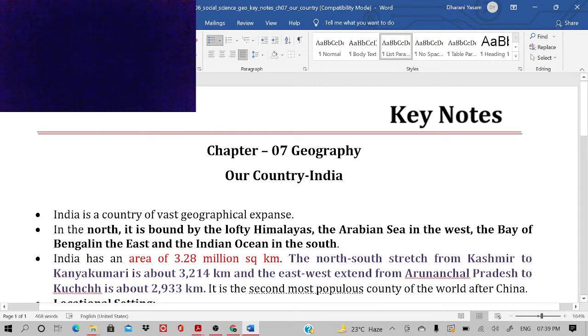The seventh chapter in Geography, Standard 6, is Our Country India. India is a country of vast geographical expanse. In the north, it is bound by the lofty Himalayas, the very tallest Himalayas, the Arabian Sea in the west, the Bay of Bengal in the east, and the Indian Ocean in the south.